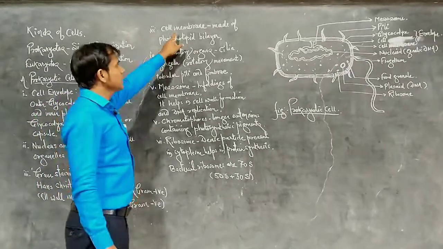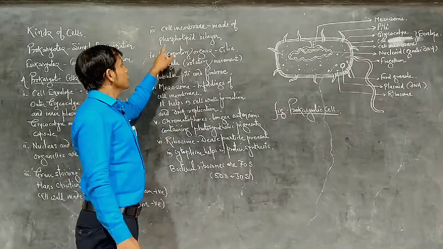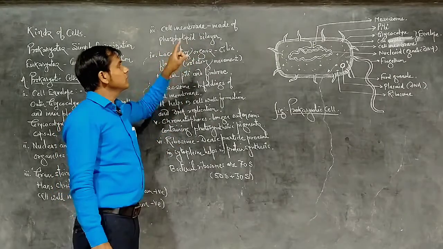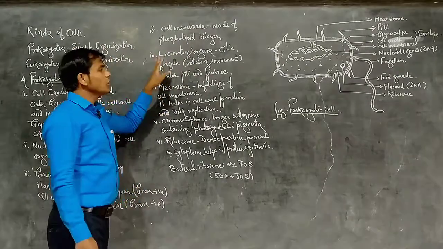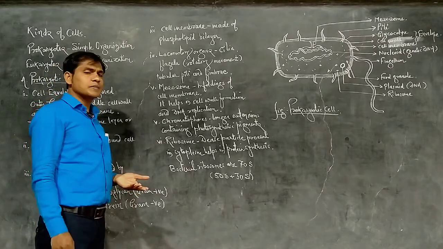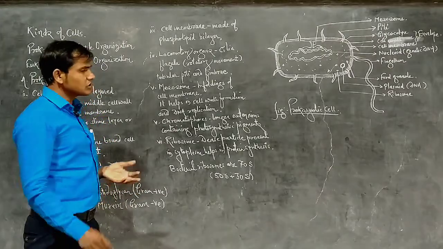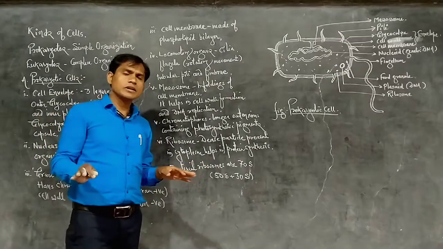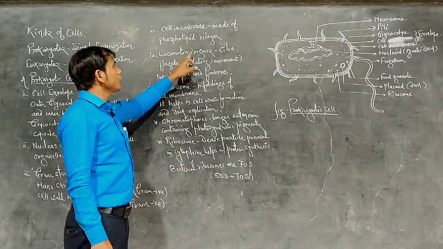Cell membrane, the innermost layer, is made up of a phospholipid bilayer. Cell membrane or plasma membrane. Locomotory organs: those bacteria which perform locomotion, moving from one place to another, have organs for movement, called locomotory organs.